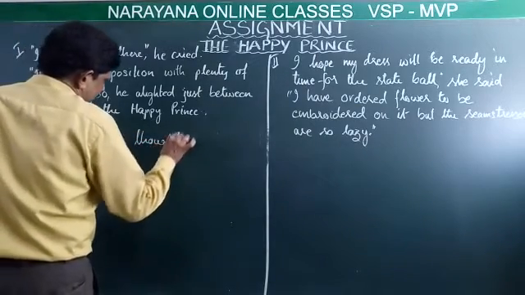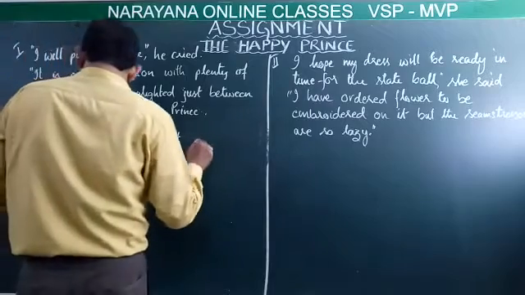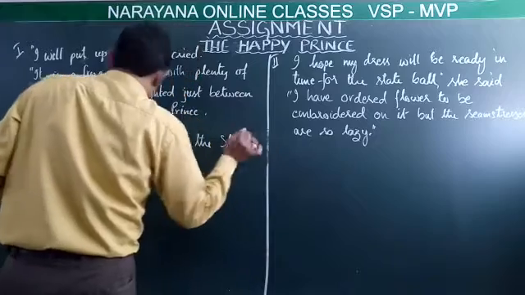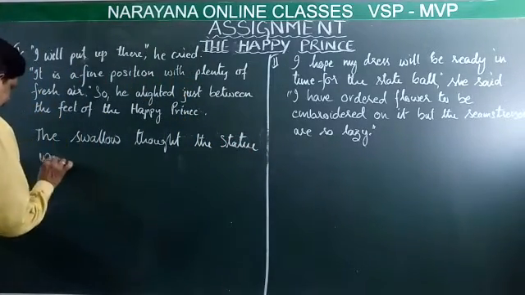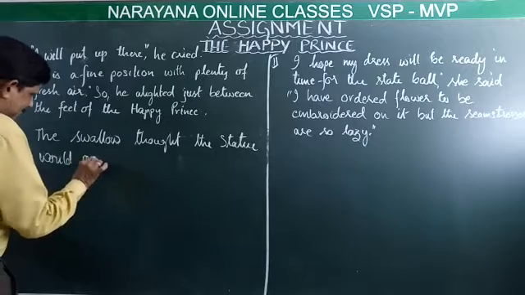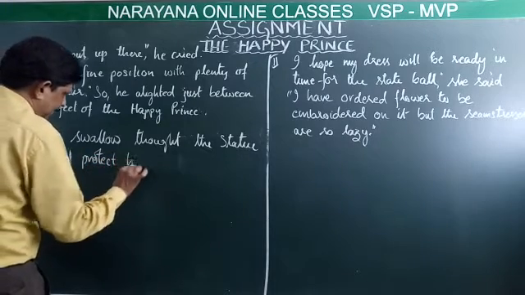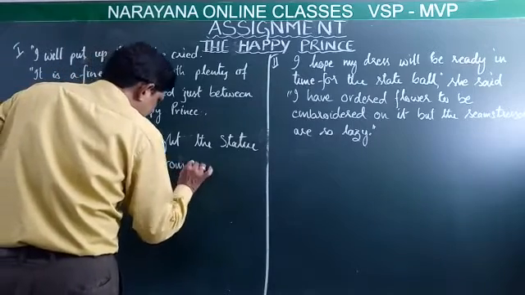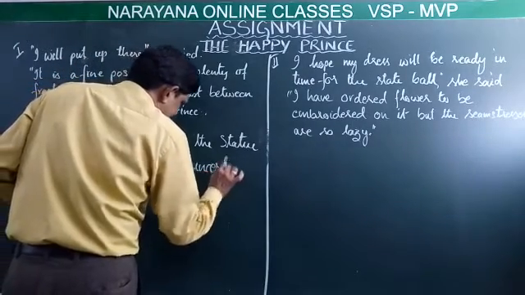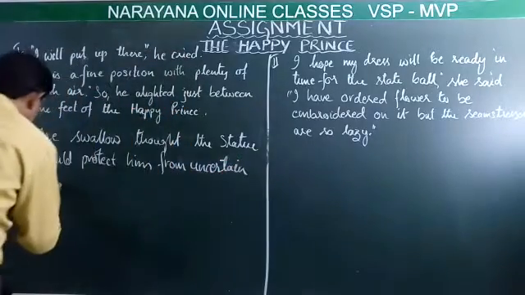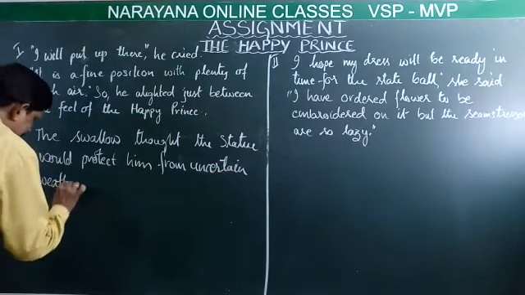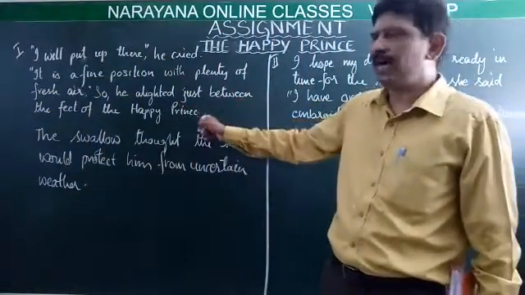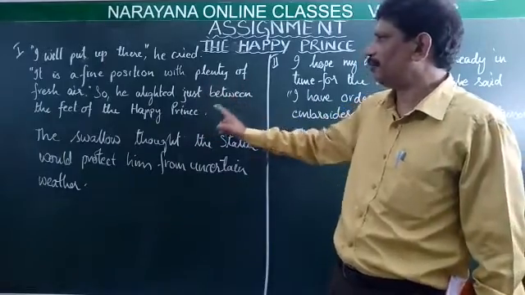It alighted just between the feet of the Happy Prince because the swallow thought the statue would protect him from uncertain weather. Why did it alight just between the feet of the Happy Prince?